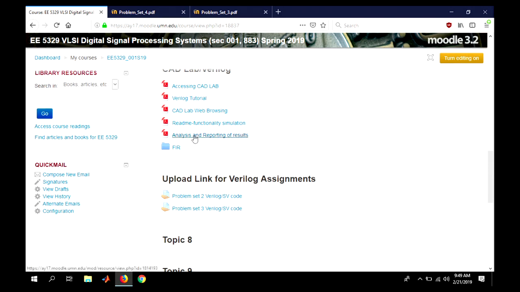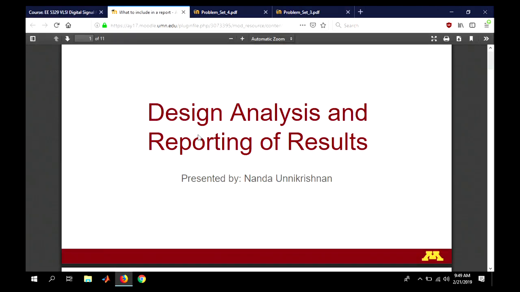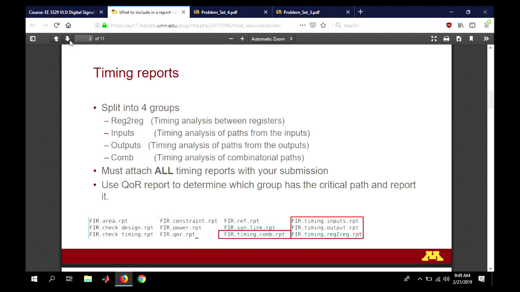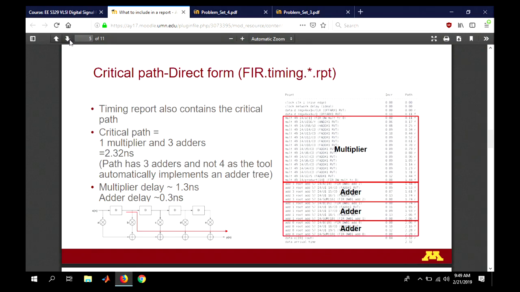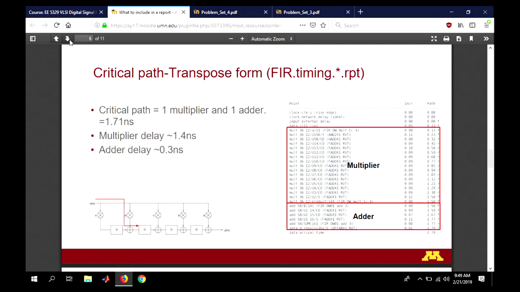So I asked Nanda to tell you how to find reports and how to write concisely what the report is telling you. Read this directory, read this file, analysis and reporting of results. Look at how to find those reports and what the grader is looking for.